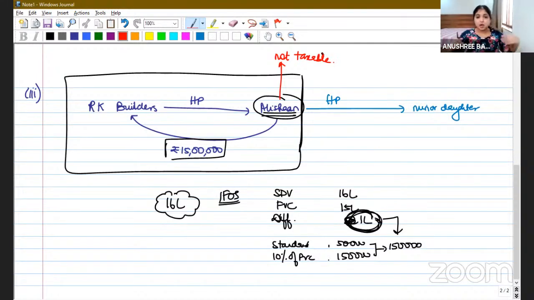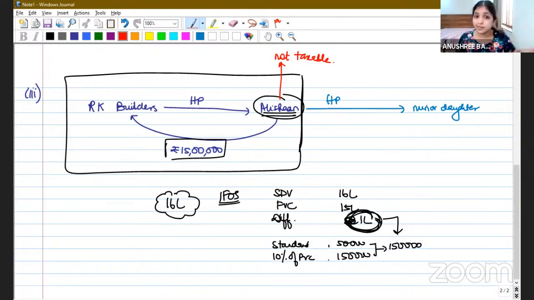Did you understand? Each one of you may have different methods of computing the taxable income in case the assessee acquires an immovable property for inadequate consideration. Generally, in our sessions, we do these 6 steps, right? What are the 6 steps? We see the SDV, we see the FEC, and we find the difference. The difference is 1 lakh.